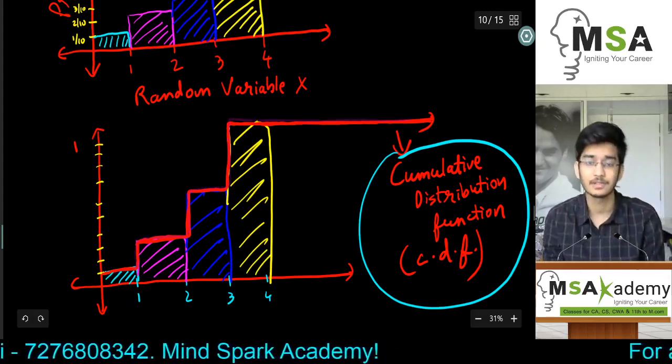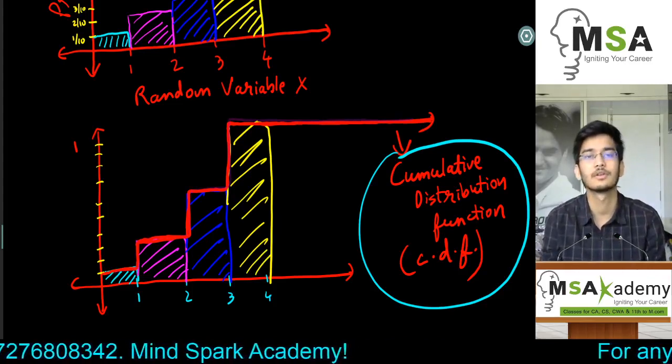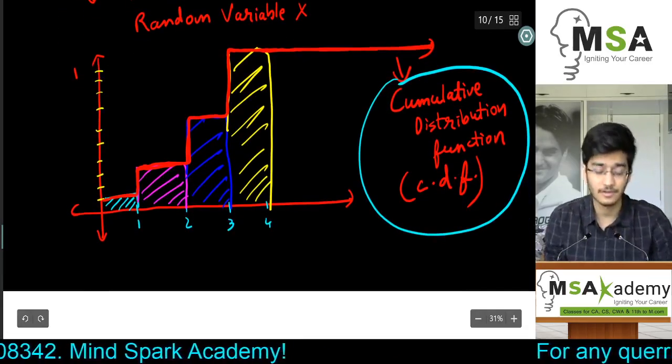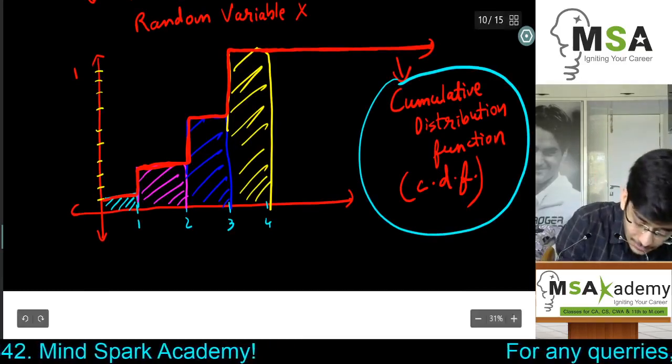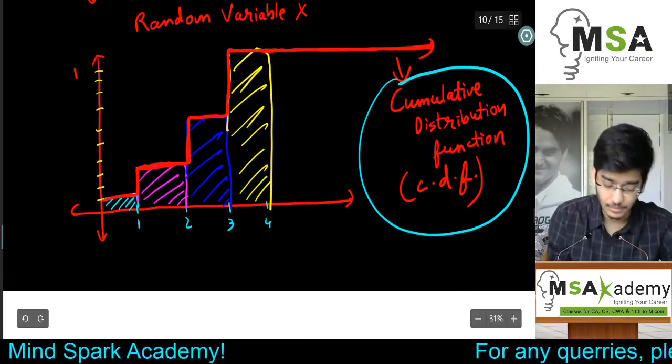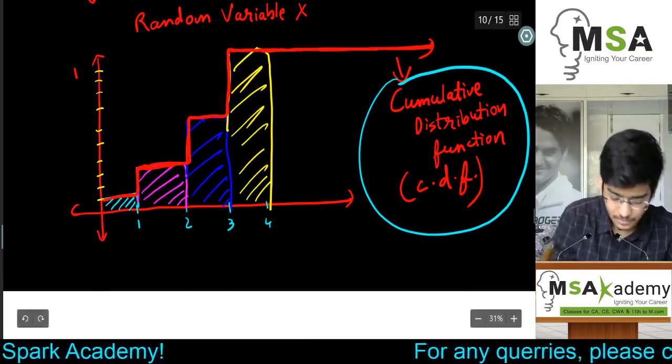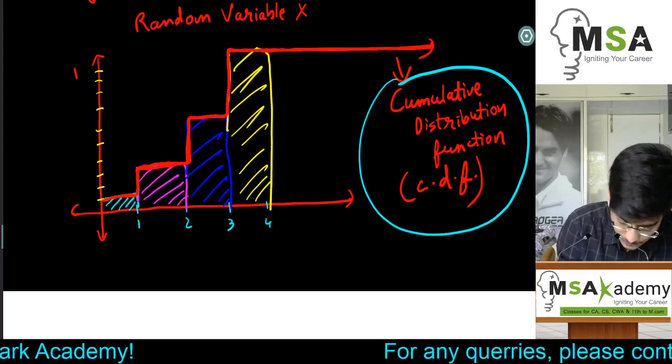Is it making sense? Why a step function? Because the shape of the cumulative distribution function is always a step function. And why is it always a step function? So the probability will always be equal to 1 by 8 till we reach, rather, let me change these values a bit.